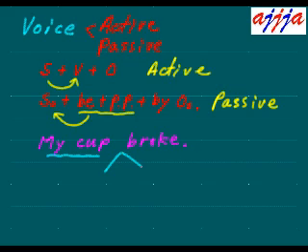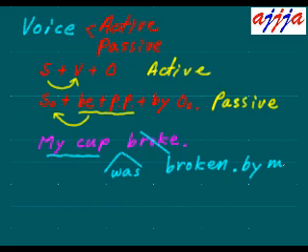So you must use the be verb right here: my cup was, because this is a past form. Then you use the past participle, which is broken. So, my cup was broken. Maybe you can add by someone, by me, or something like that.